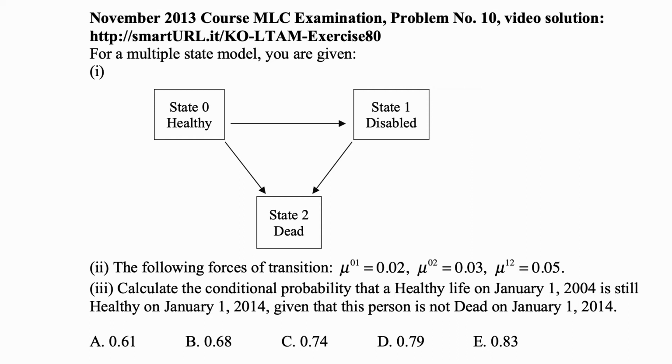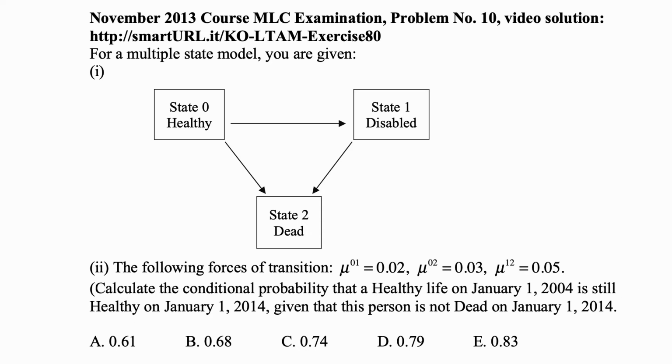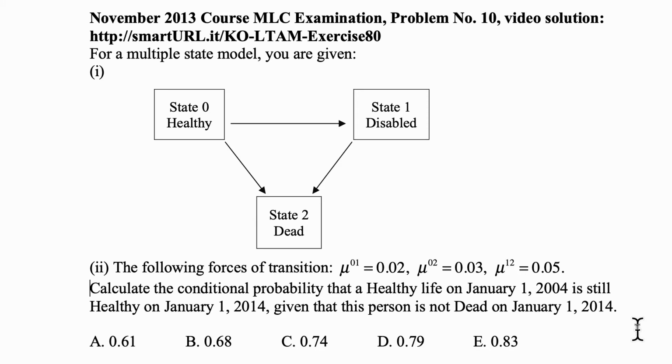The following forces of transition are given: mu01 is 0.02, mu02 is 0.03, mu12 is 0.05. Calculate the conditional probability that a healthy life on January 1st, 2004 is still healthy on January 1st, 2014, given that this person is not dead on January 1st, 2014.